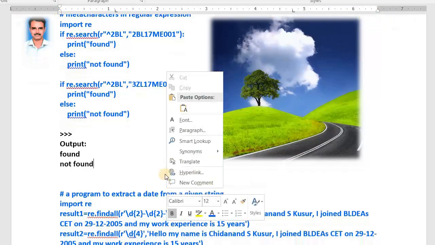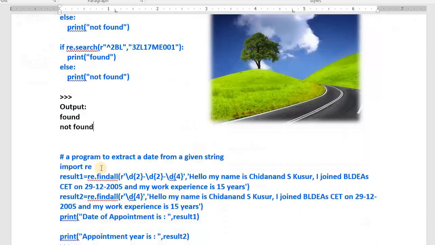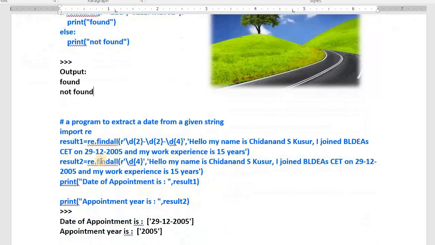See one more example, a very interesting example. You may get such questions in the VTU main examination. This is a program to extract a date from a given string. One string is given to you in the question paper: Hello, my name is Chidanand S. Kusur. I joined BLD's College of Engineering and Technology on 29/12/2005 and my work experience is 15 years.